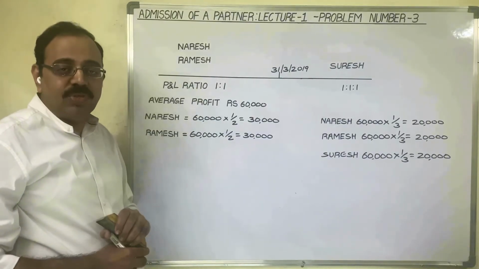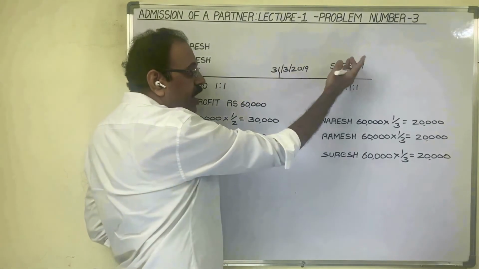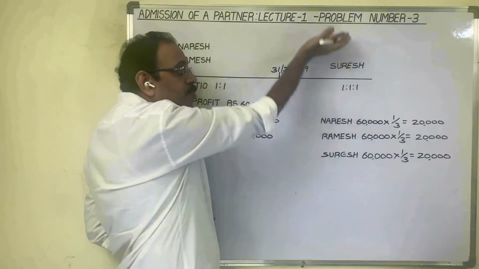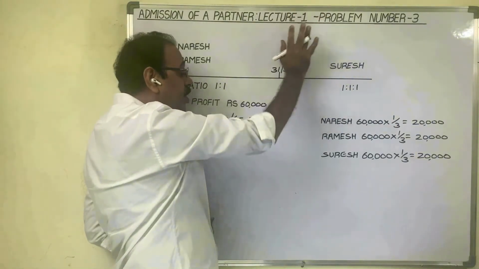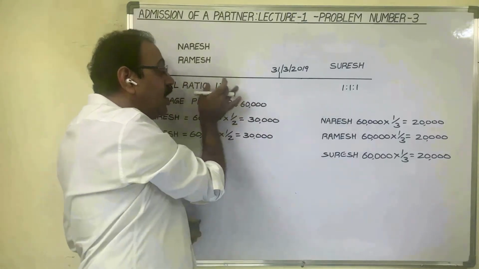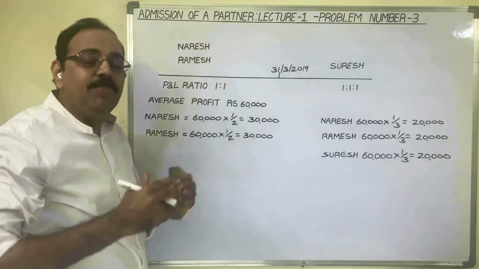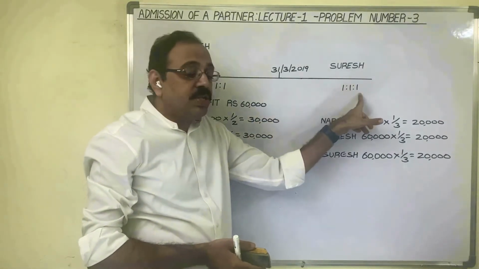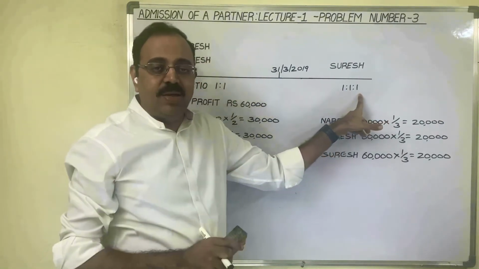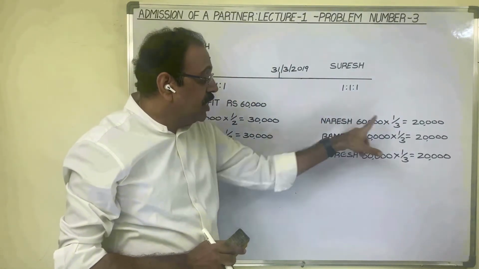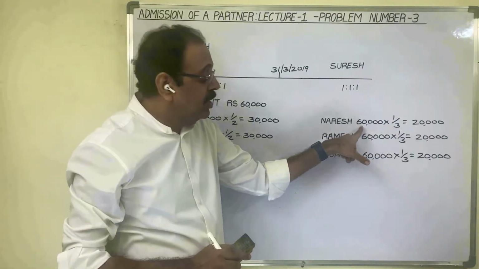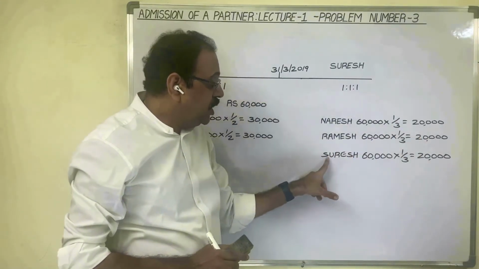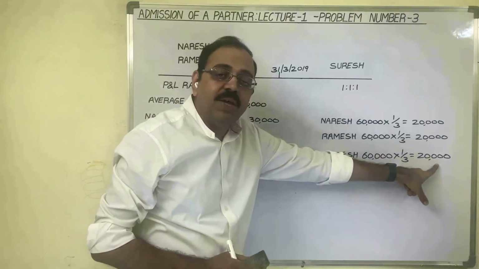On 1st April 2019, after this date, they are taking Suresh as a new partner. As Suresh is admitted, suddenly profit doesn't increase. Profit amount will be the same. But now instead of making it 2 parts, they have to make it 3 parts, because 3 partners are there. Assume that their new profit and loss ratio is 1:1:1. In that case, Naresh gets 1/3 of 60,000 rupees, 20,000. Ramesh also gets 20,000 rupees. Suresh's share is also 1/3 now, therefore 20,000 rupees.